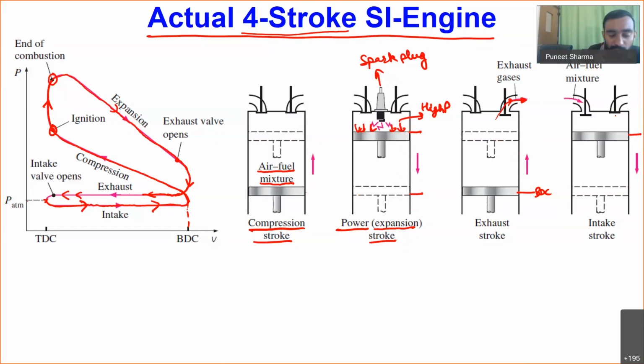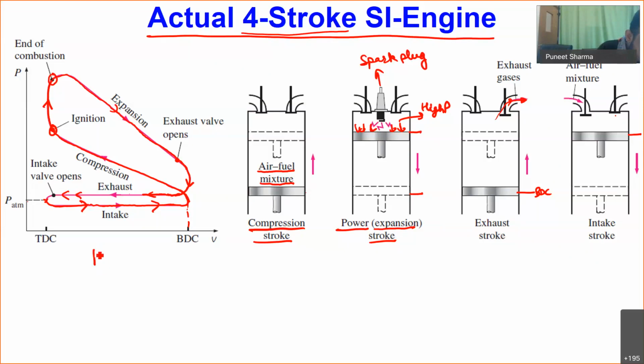So out of these 4 strokes, if we see carefully, we are getting power in only a single stroke. Okay, so this is the key feature, that out of all the 4 strokes in a 4-stroke engine, we get power in only a single stroke. Now let me also tell you the mechanism of how this works.